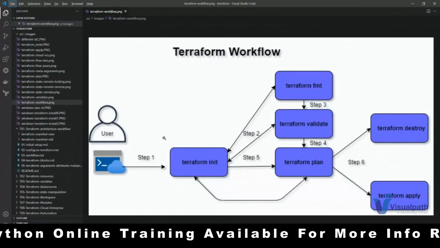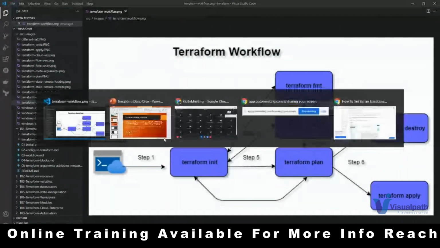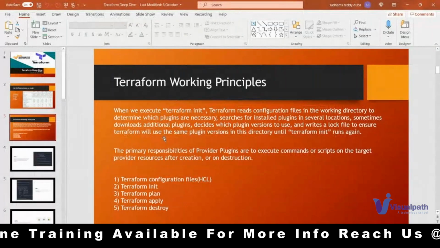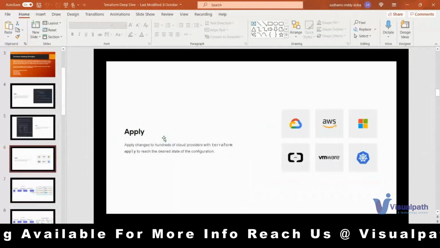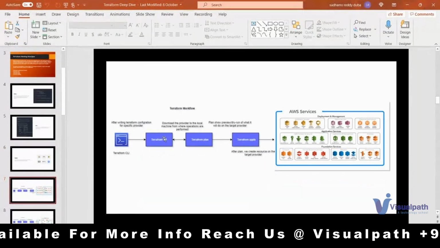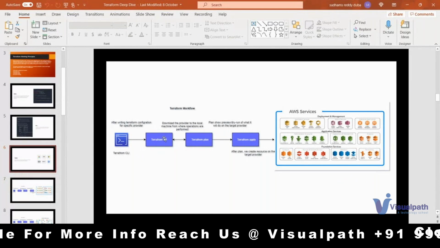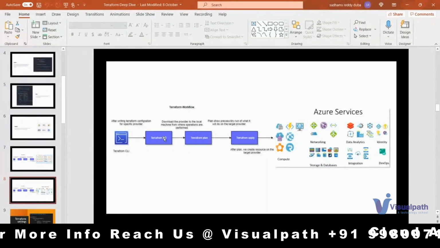Let's go through this so that these slides will get covered. The theoretical part I have written here will be covered over there, what we are discussing right now. After that we will discuss this. This is specific to AWS and this is specific to Azure.